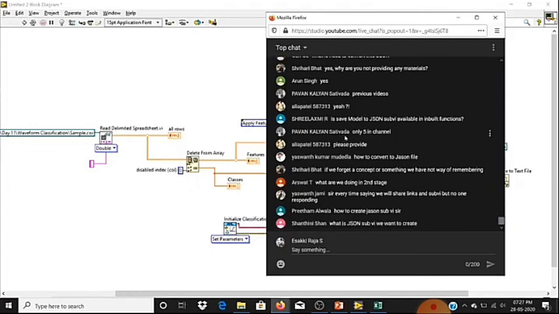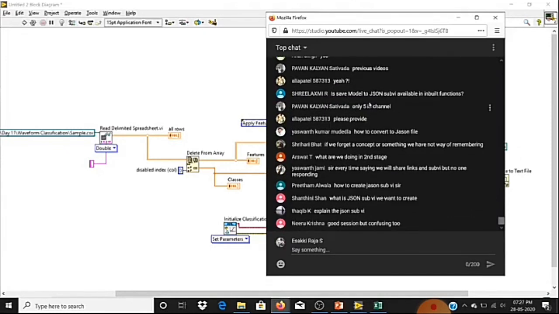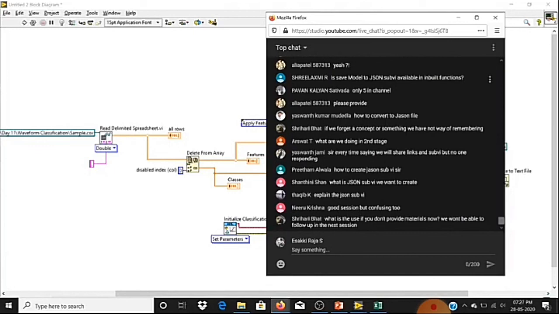That is not a built-in function. We'll share that subVI also. So JSON model to JSON, that is ML model to JSON, is not a built-in function. So we'll share that subVI also. Okay, we'll share the materials.